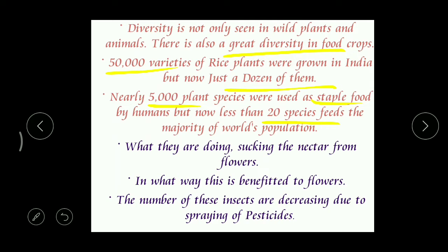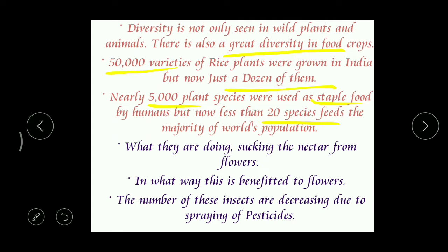Correct. By these two examples, you can observe how the number is rapidly decreasing, right? And who is responsible for this? Ultimately, the human. Here we can say human is responsible for all this destruction.